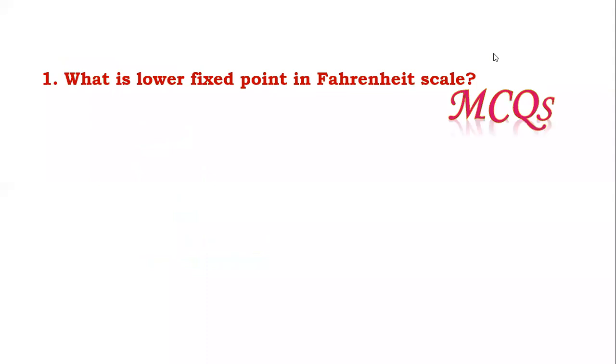The next question is, what is the lower fixed point in the Fahrenheit scale?